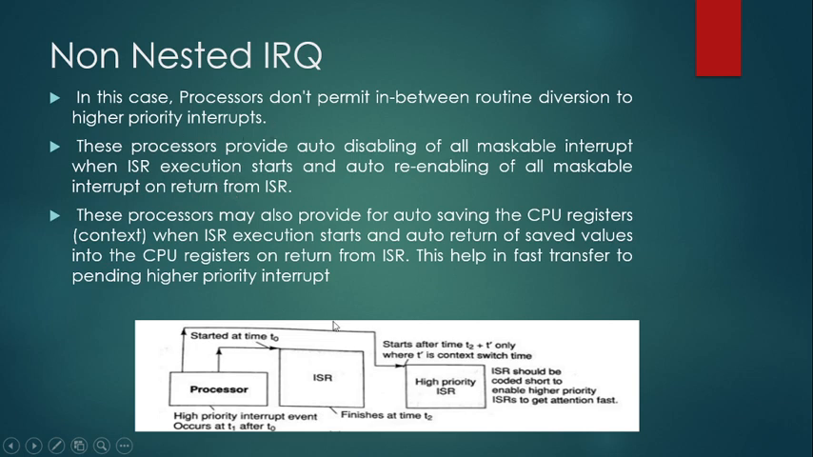So these processors may provide auto disabling of all maskable interrupts when ISR execution starts, and auto re-enabling of all the maskable interrupts on return from the ISR. They may also provide for auto saving of the CPU registers. All this is for faster transfer to the pending higher priority ISR. That is what is mentioned in the block diagram. Okay, that is what is understandable here.